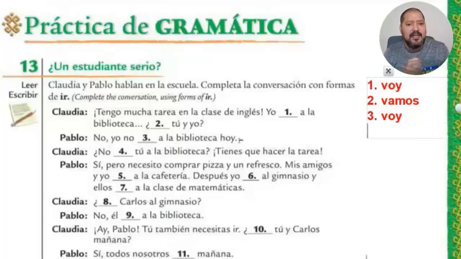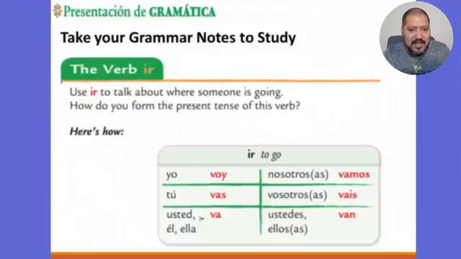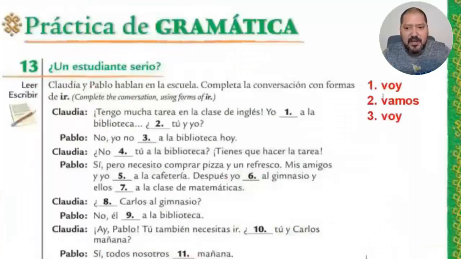And then Claudia answered and said, no. Tú a la biblioteca, which means no. That's my pronoun again. Tú. I'm gonna go back to the grammar chart and find what is the conjugation for the pronoun tú, and I have it here. Tú vas. That's the one I need to use for the conjugation of number 4.